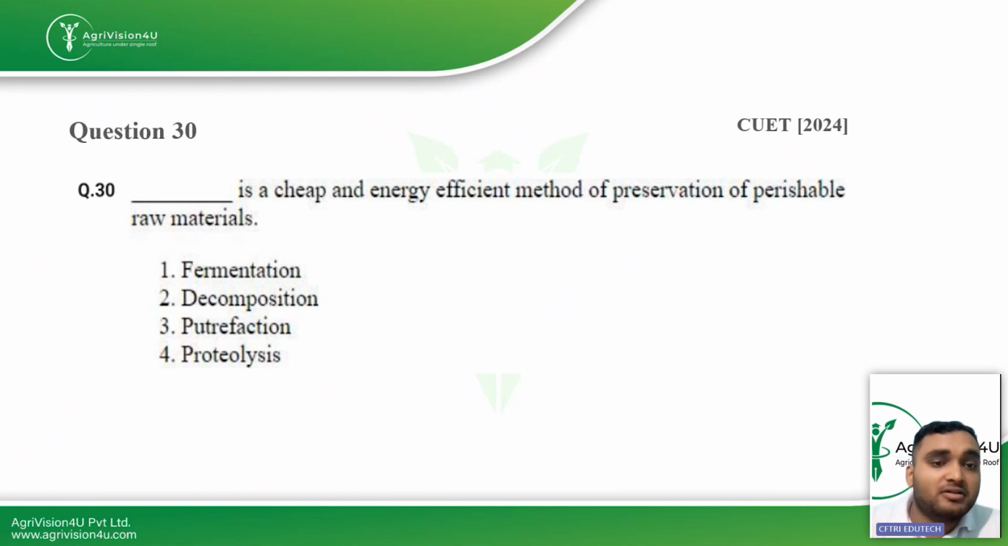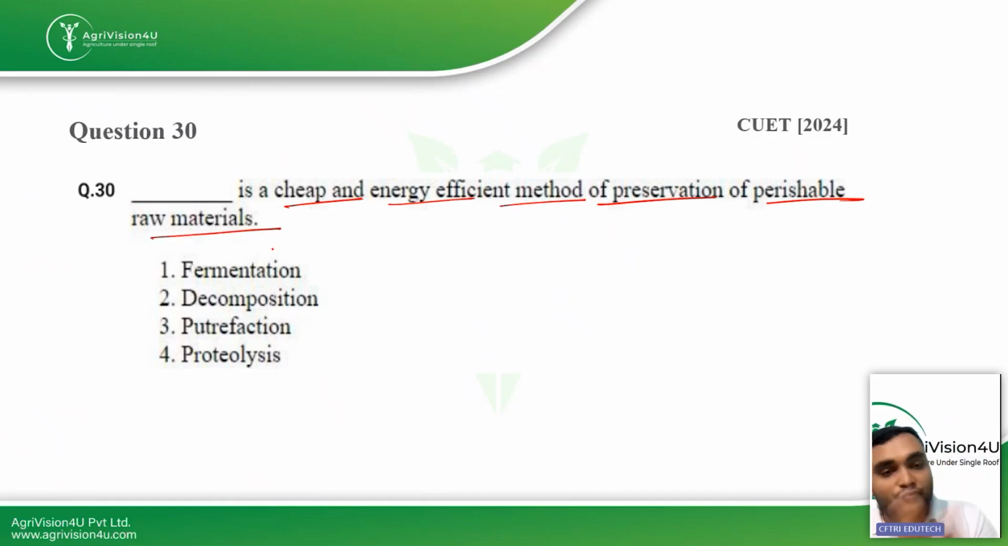Then the next question is: dash is a cheap and energy efficient method of preservation of perishable raw materials or food commodities. Fermentation is the cheapest and most energy efficient method by which you can preserve your food, because it does not require any type of heat or cooking. It requires only a minimum amount of microbes and ambient temperature conditions of humidity and moisture. It can preserve your food material for around 1 to 2 years if done in the correct way, and it also develops characteristic flavor and increases the digestibility of the food. So fermentation is the most energy efficient method for preservation of food commodities.